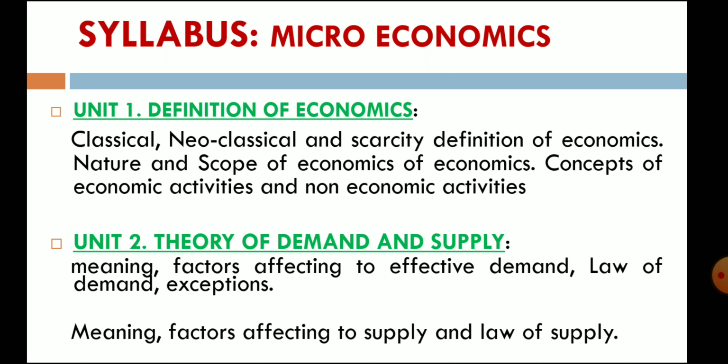Then exceptions, where the law of demand is not applicable, for example rare articles like gold, silver, jewellery. Whenever the price of gold increases, each and every person still prefers to purchase more gold, because it is considered a status symbol.